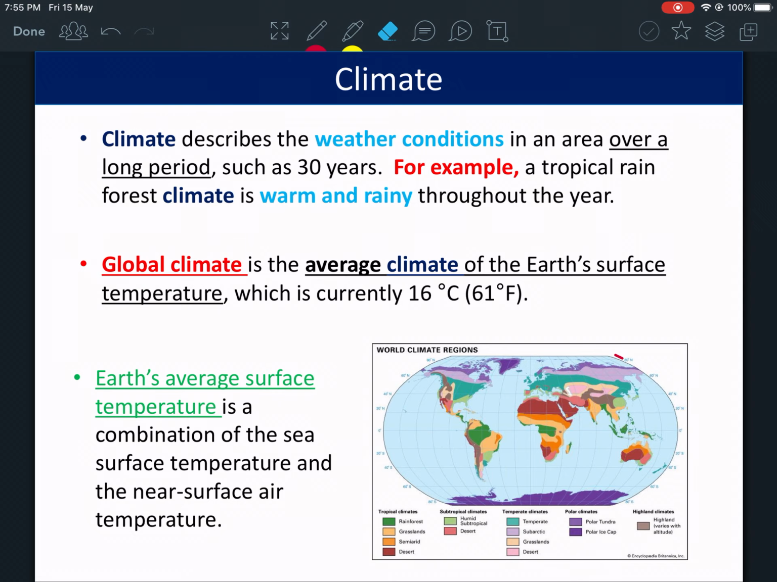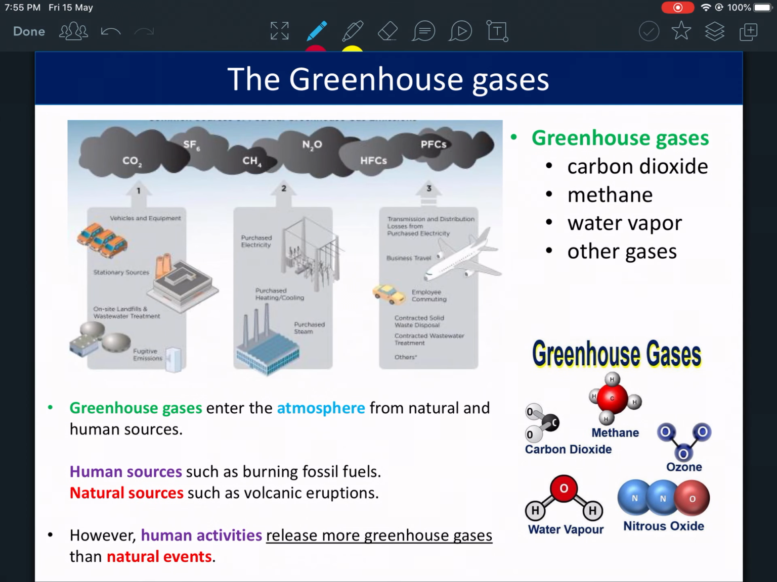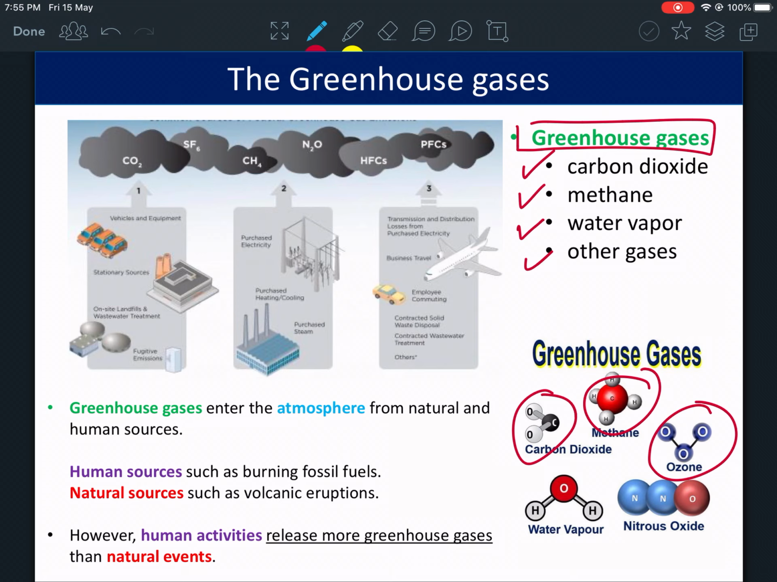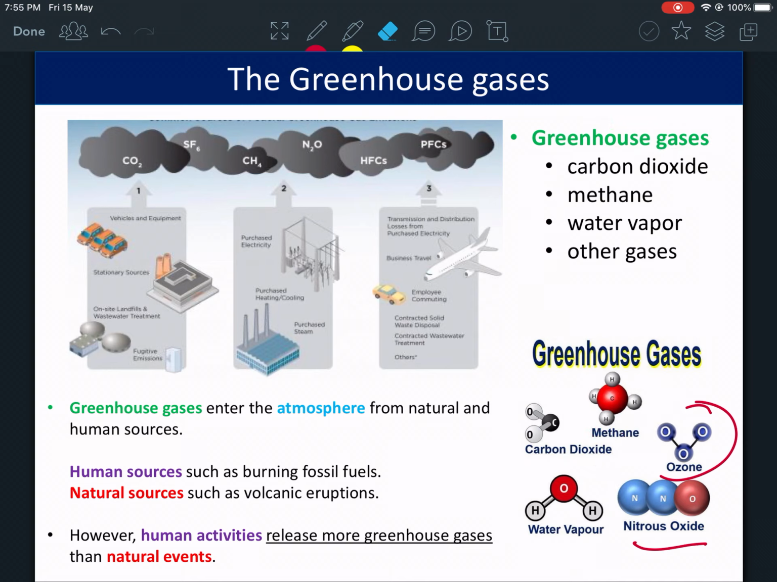Let's move on. Now, we have something called the greenhouse gas effect. But in order to understand what the greenhouse gas effect is, we have to understand what the greenhouse gases are. The greenhouse gases are gases like carbon dioxide. These are dangerous gases. They're pollutants. Carbon dioxide, methane, ozone, nitrous oxide, water vapor. These are all called greenhouse gases, and they're very harmful gases.